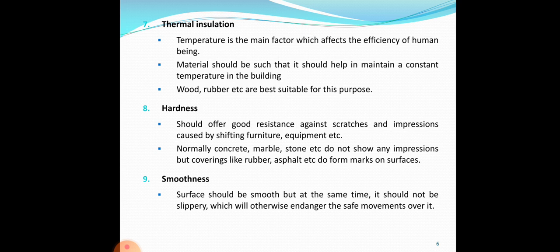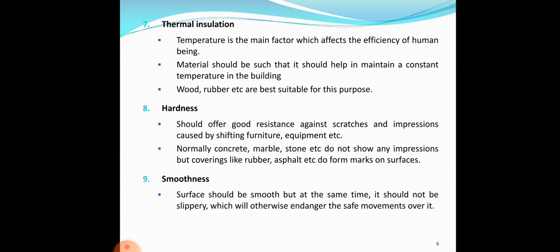Normally the hard surfaces are rendered by flooring materials like concrete, marble, stone, etc. We know that hardness is a property of a material by which it resists the formation of impression or indentation. So concrete flooring, marble flooring, stone flooring, etc. do not exhibit any impression, whereas floorings like cork, plastic, etc. get scratched very easily.